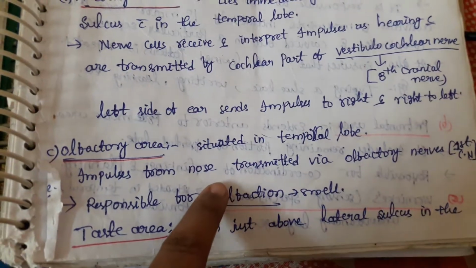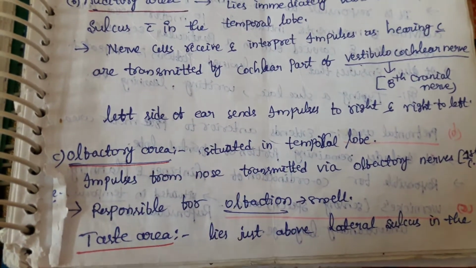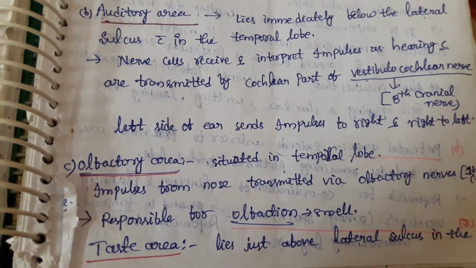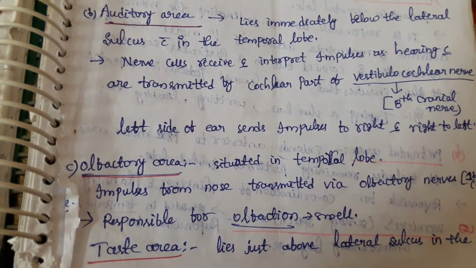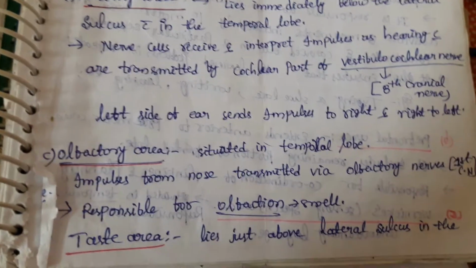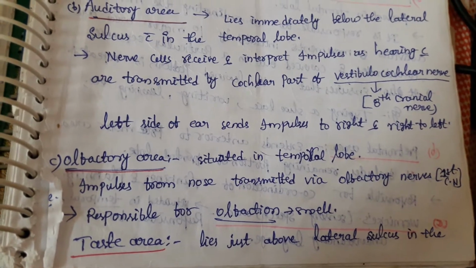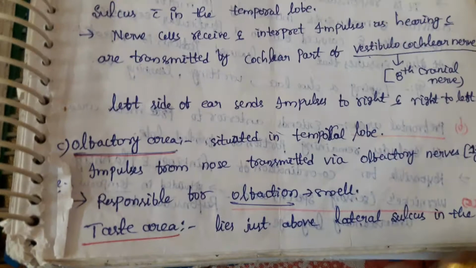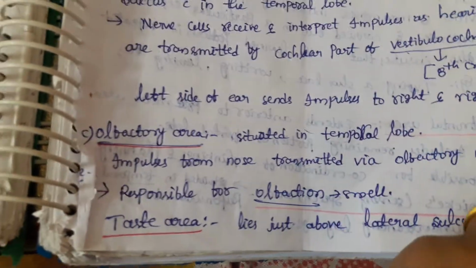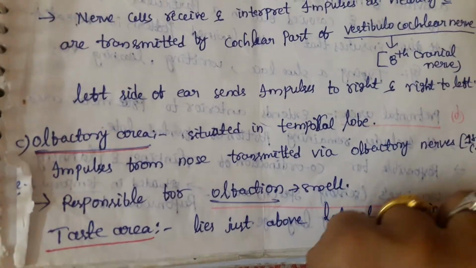The olfactory area is nothing but olfaction, smell. It is situated in the temporal lobe. Impulses from the nose are transmitted via the olfactory nerve, the first cranial nerve, which is responsible for olfaction or smell. Next, coming to the taste area, it lies just above the lateral sulcus.